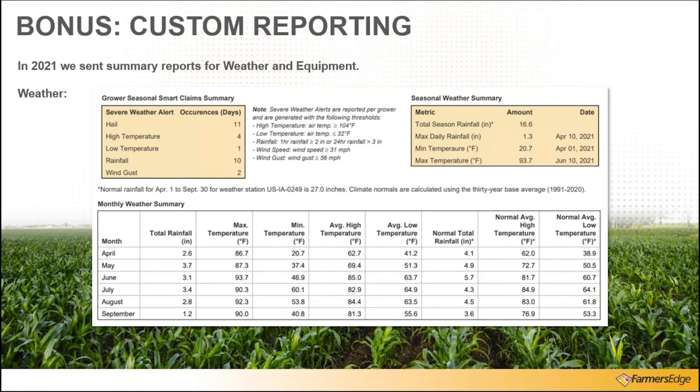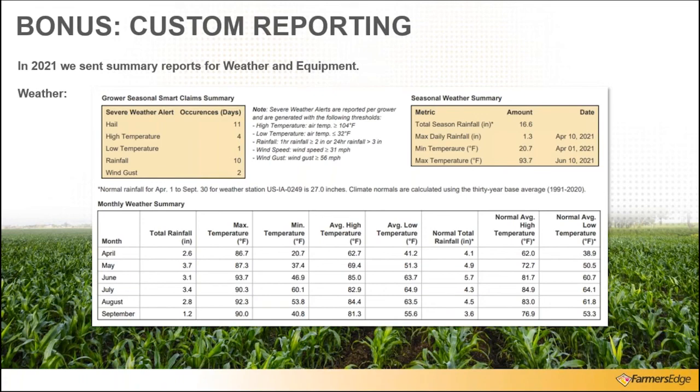So if this farm received 16.6 inches in the period of time that was provided, April 1st to September 30th, the normal rainfall for the weather station in that area, based off of a 30-year average, would actually be 27 inches. So they were quite low compared to their 30-year average. Then we've got the monthly weather summary, looking at the same information of rainfall and temperature.